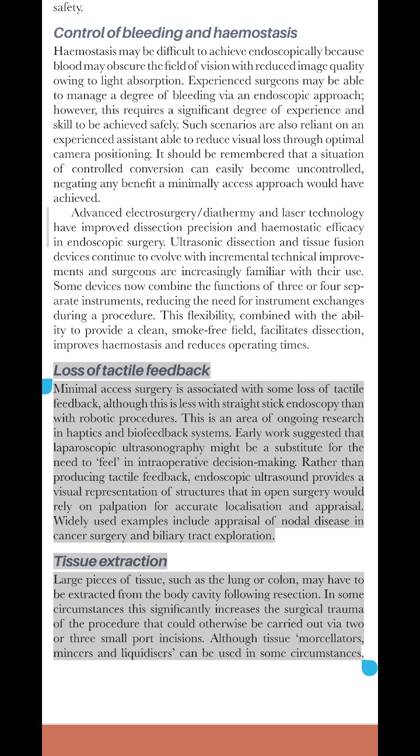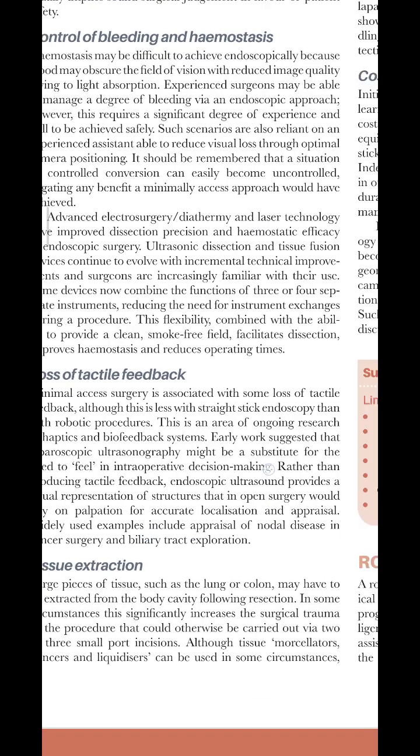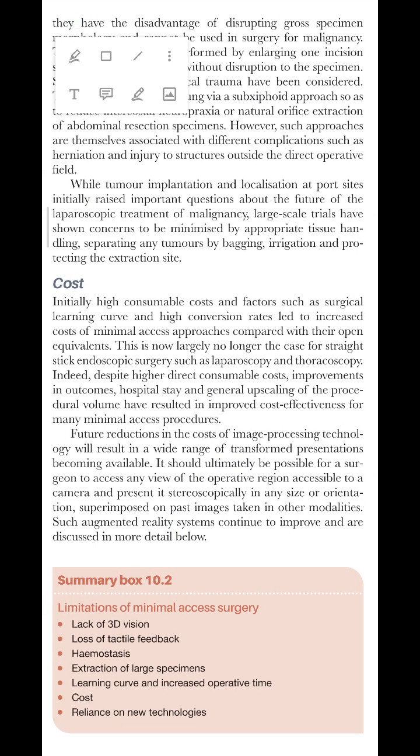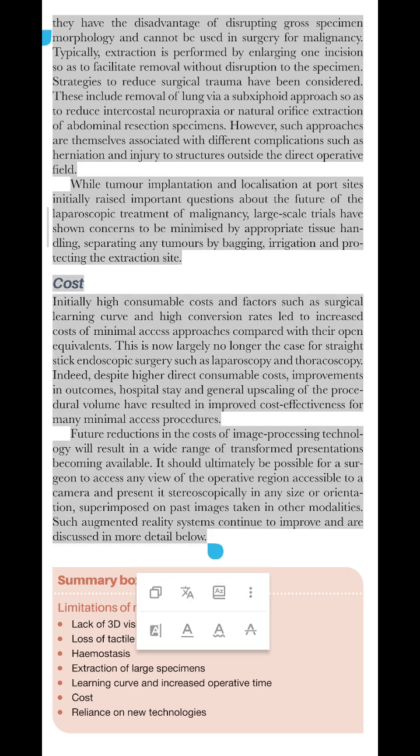Tissue extraction. Large pieces of tissue, such as the lung or colon, may have to be extracted from the body cavity following resection. In some circumstances, this significantly increases the surgical trauma of the procedure that could otherwise be carried out via 2 or 3 small port incisions. Tissue morcellators, mincers and liquidizers can be used in some circumstances. They have the disadvantage of disrupting gross specimen morphology and cannot be used in surgery for malignancy.